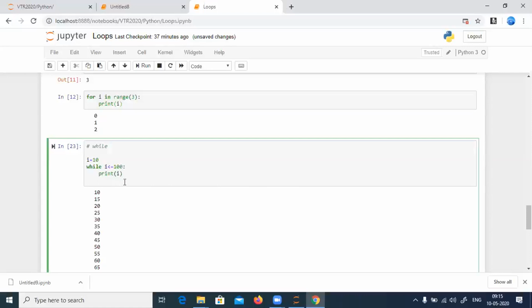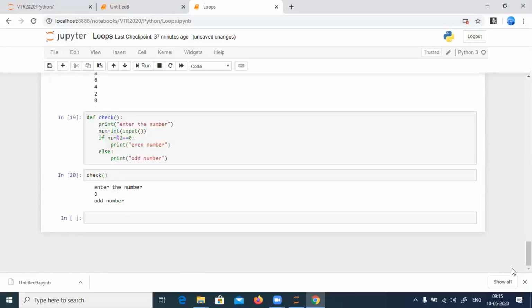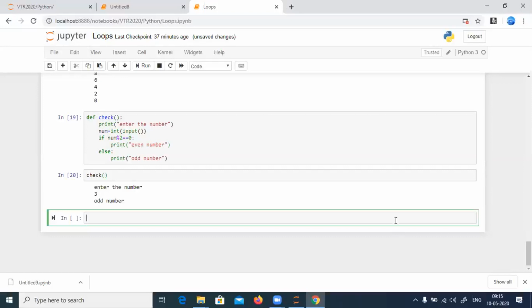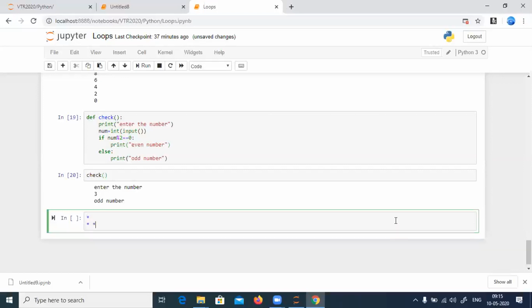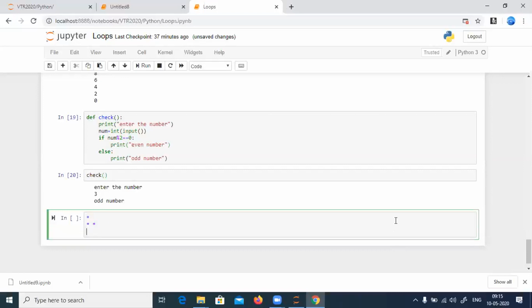I'll tell you one of the last programs with respect to loops, because your assignment question will be based on this. If I have to do a pattern program, something like this. Since we are data science programmers, we are not so much concerned with Python programming, but since people will be attending interviews, I want you to know this kind of question so that you can answer. These kinds of programs are asked in interviews. I will tell you one, and I want people to try the assignments.